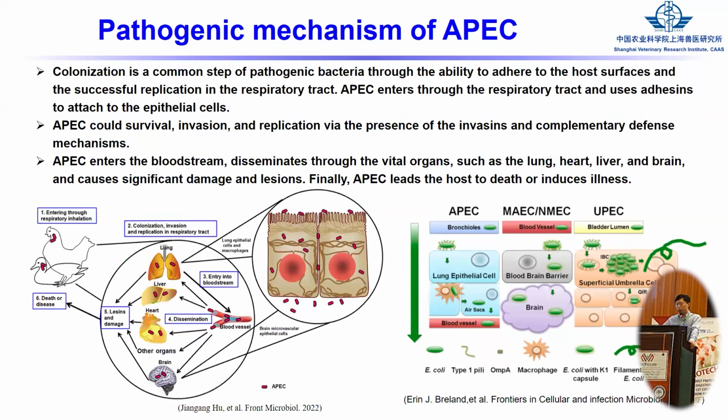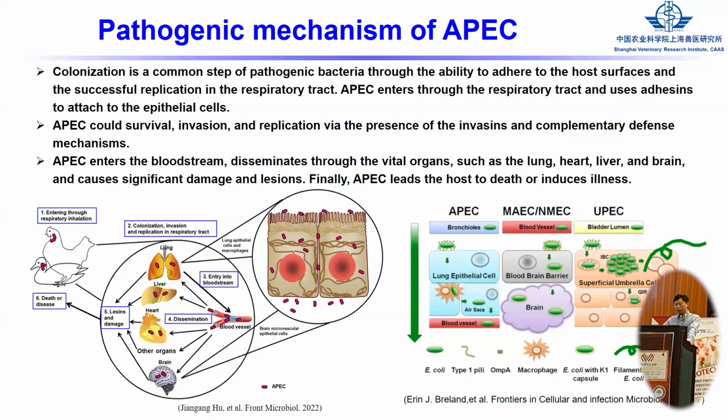And for the pathogenic mechanism of the APEC, we should know how the APEC causes disease, so we focus on the steps of pathogenesis. First, the APEC enters the body of the avian through the respiratory tract and sometimes through the oral route.